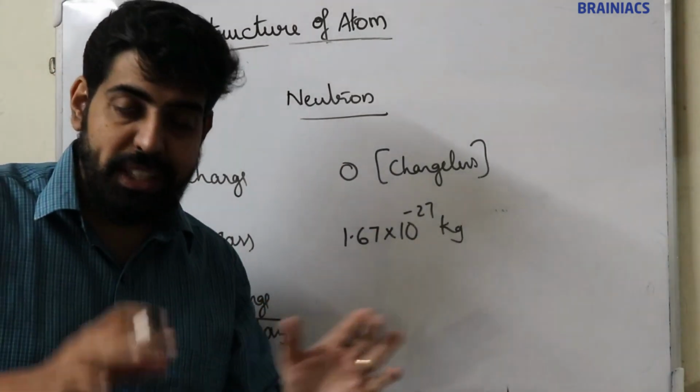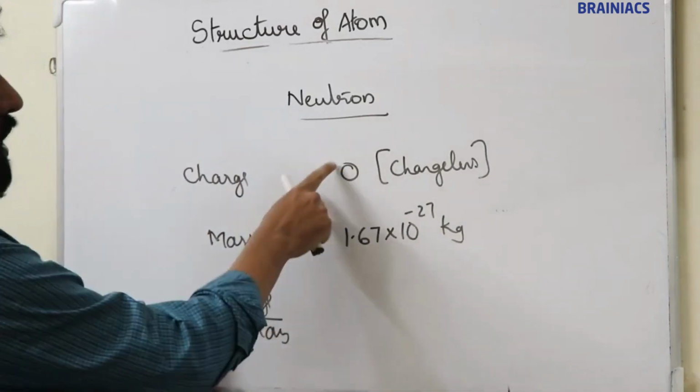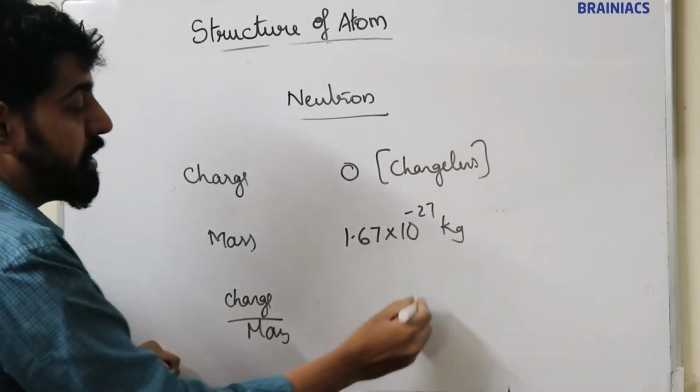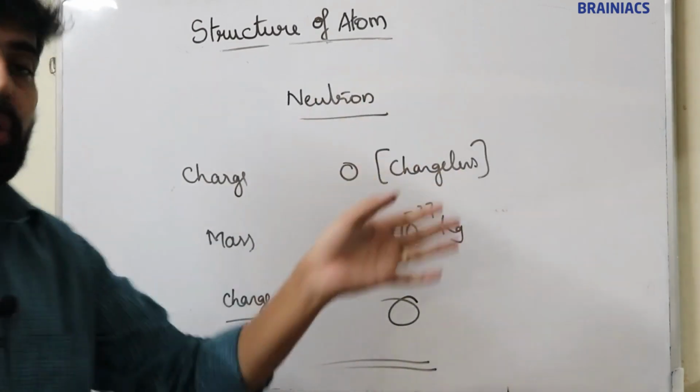Now, the charge by mass ratio: 0 divided by this value, so we will get 0. So, these are the important values of the neutron.